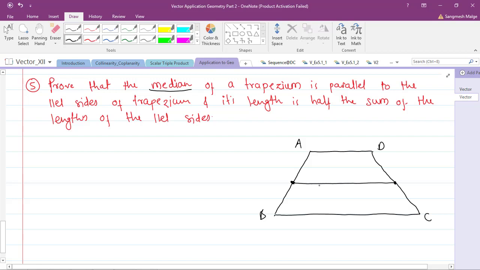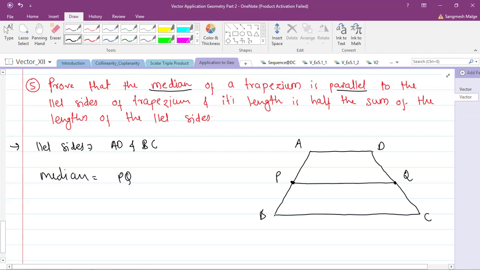Let's name it PQ, with points P and Q. We have to prove that this PQ is parallel to the parallel sides of the trapezium. The parallel sides are AD and BC. The median is PQ.